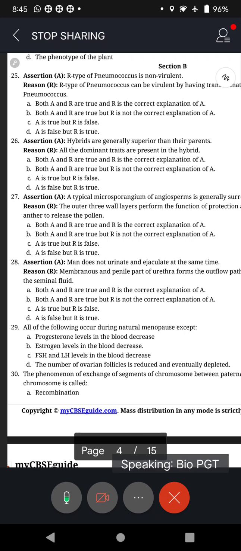So the outer 3 wall layers perform the function of protection in the young anther, and the mechanism of dehiscence in the ripe anther. So I think for question number 27, B is the answer. Next we move to 28.